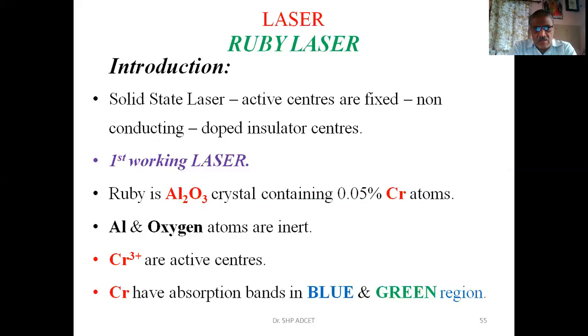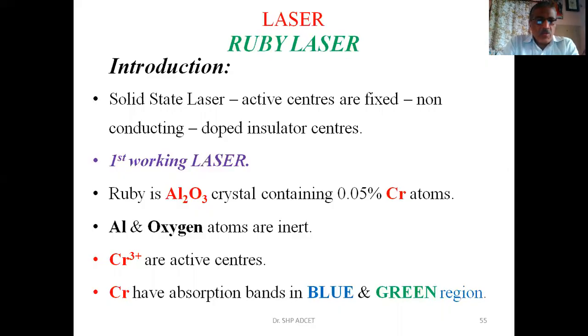In solid state laser, of course, we are aware that in solid states, P-type doping and N-type doping can be done. This doping is done in order to increase the quality of the metals, rather the desired quality of metals. In a similar manner, for the Ruby laser, Ruby, that is aluminum oxide, is taken into consideration. And in order to enhance its desired properties, chromium is doped in it. 0.05% chromium atoms are doped in aluminum oxide.